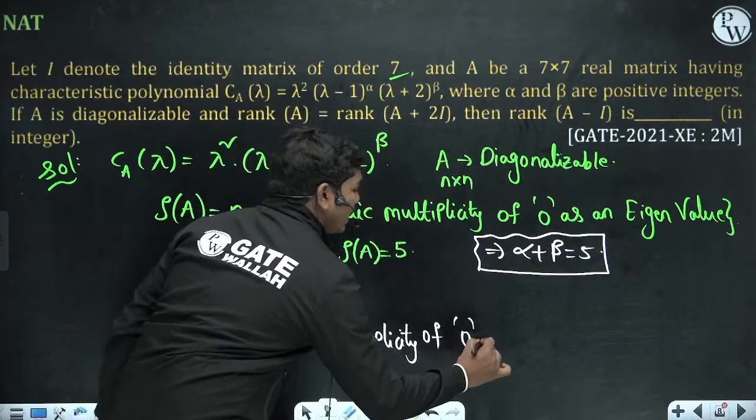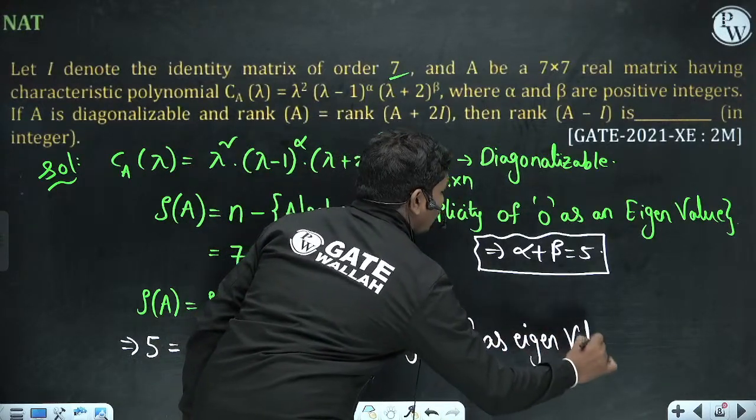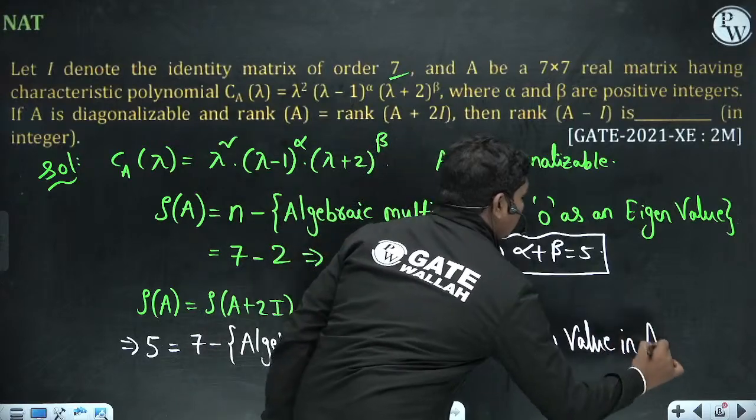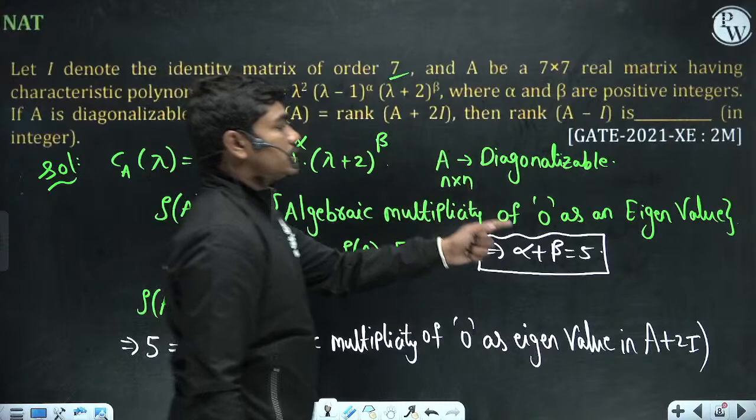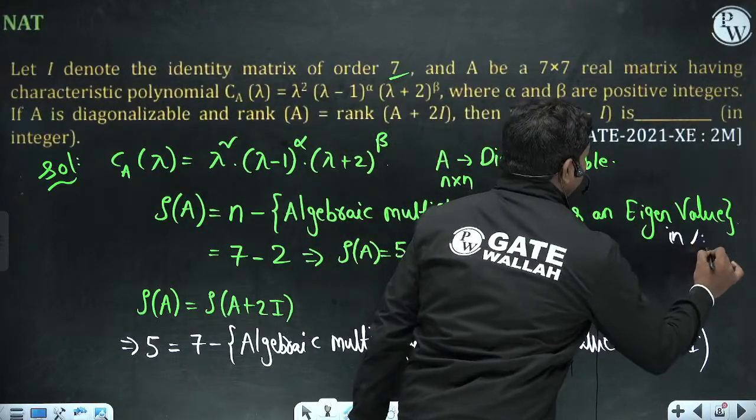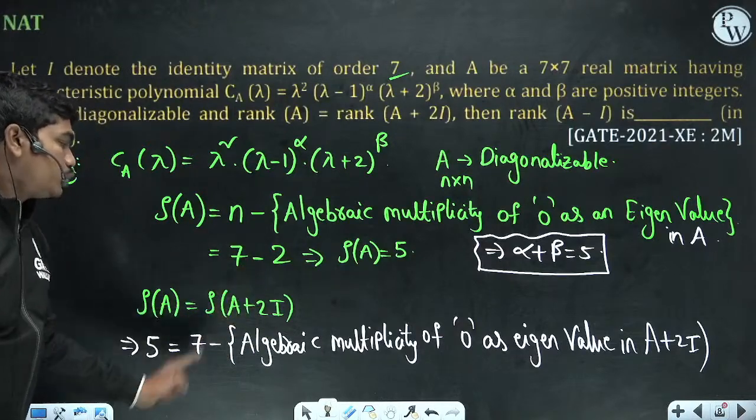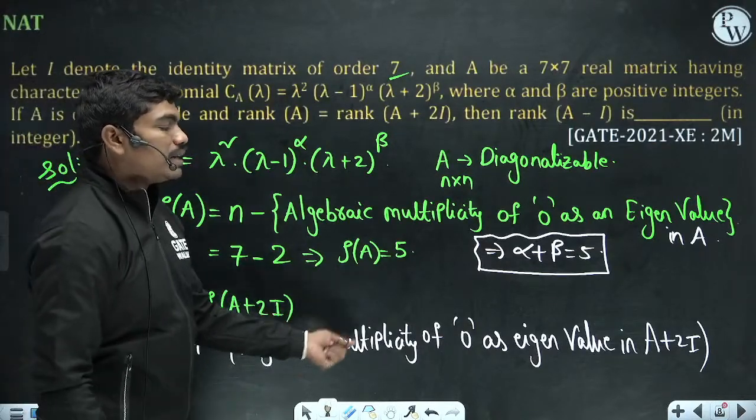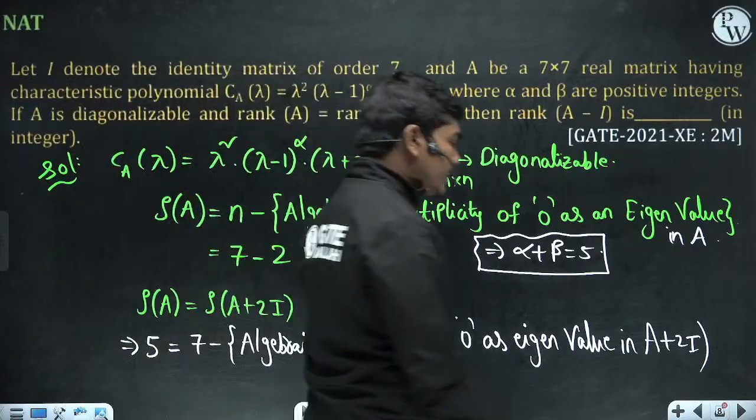0 as an eigenvalue in A plus 2I actually here. Okay, because here this is in A, because we are calculating rank of A. Here if you want to calculate rank of A plus 2I, it is 7 minus the algebraic multiplicity of 0 as an eigenvalue in this matrix. Okay, now first of all tell me one thing.